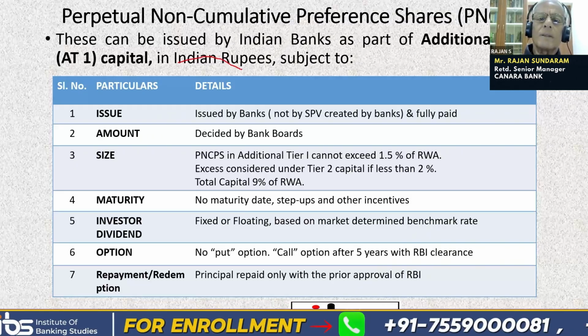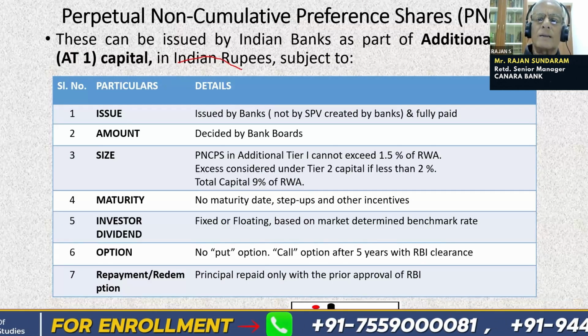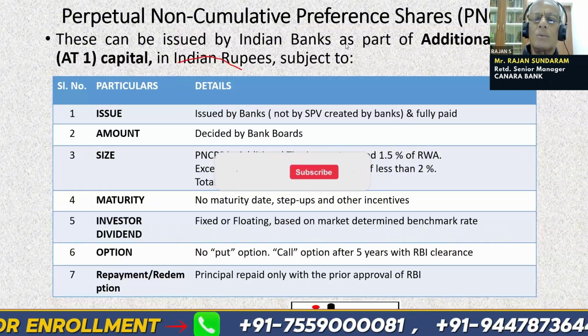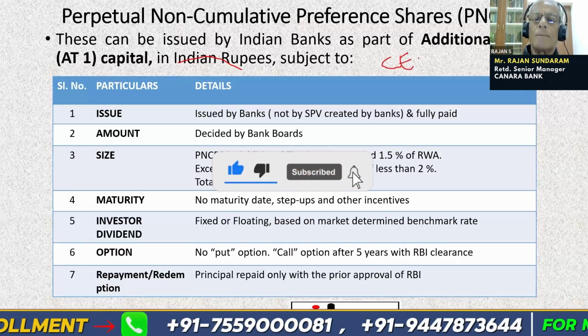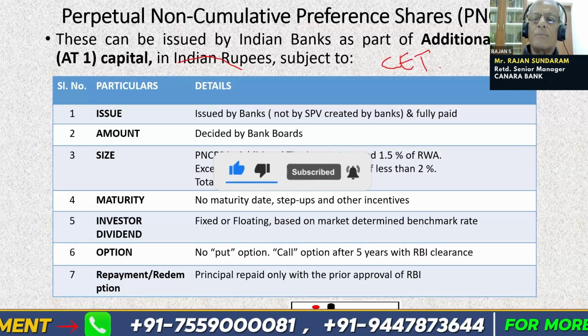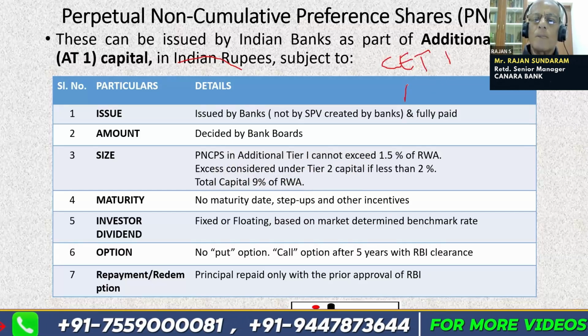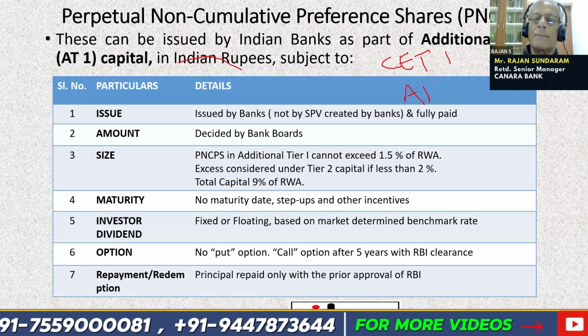For an Indian bank, we know the tier 1 capital, CET1, and tier 2. We have three types of capital. One is CET1, or common equity tier 1 capital.